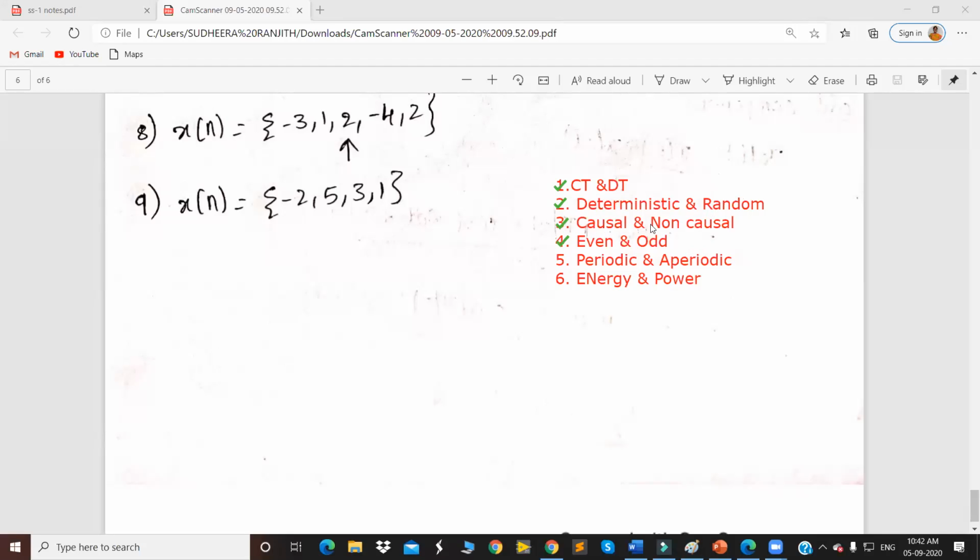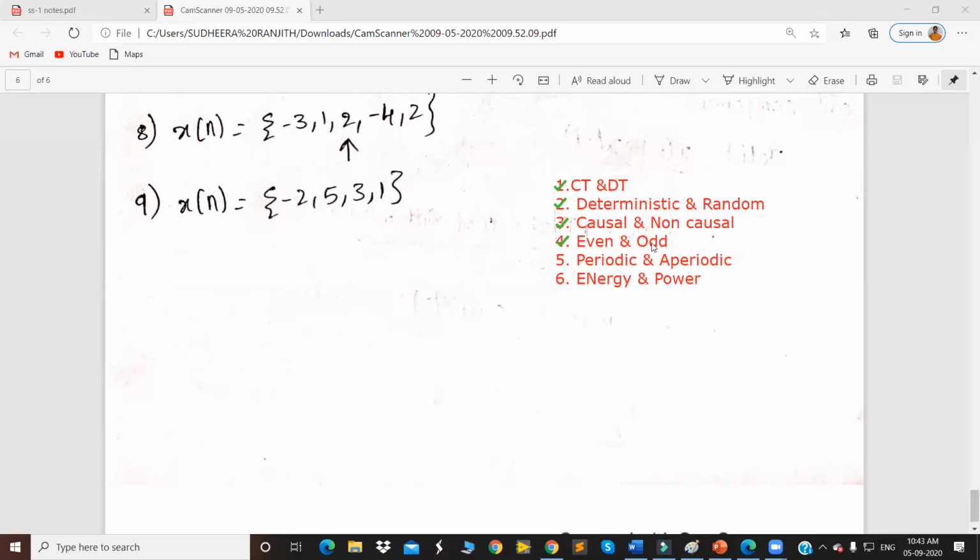Next signal is causal signal and non-causal signal. A causal signal is a signal which is defined for positive values of t or n. See, these causal signals are also called right-sided signals. Non-causal signal means if the signal is defined for any negative values of n, then we call this a non-causal signal. These non-causal signals are also called anti-causal signals.